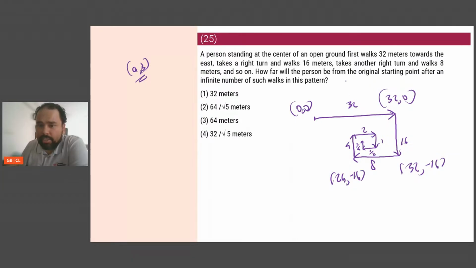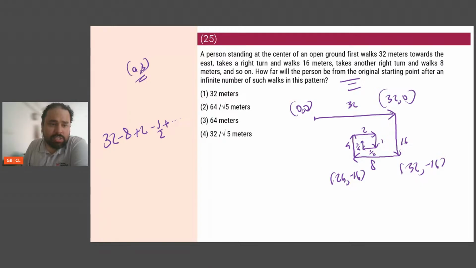So the x coordinate is dependent upon these straight lines. First I go plus 32. Then I go minus 8. Then once again I go plus 2. Then I go minus half, and so on and so forth.